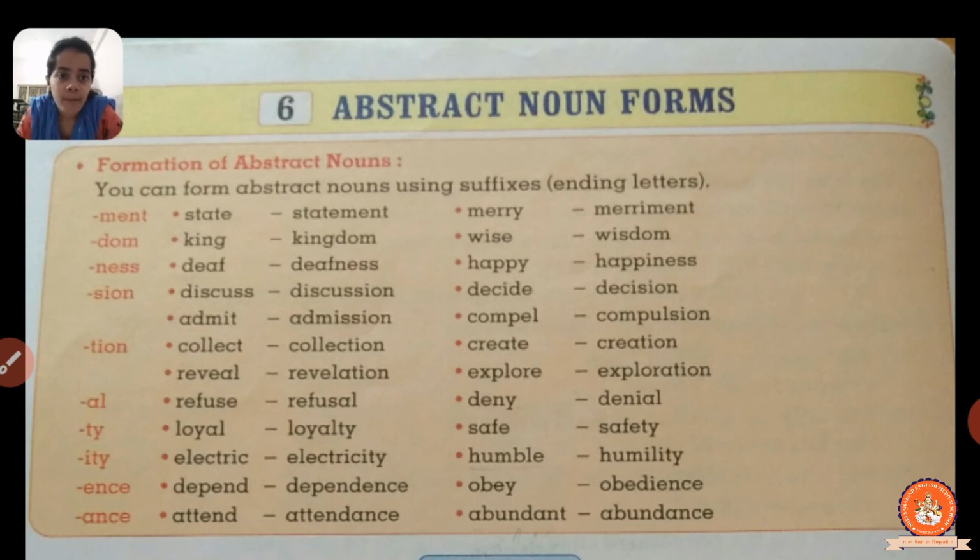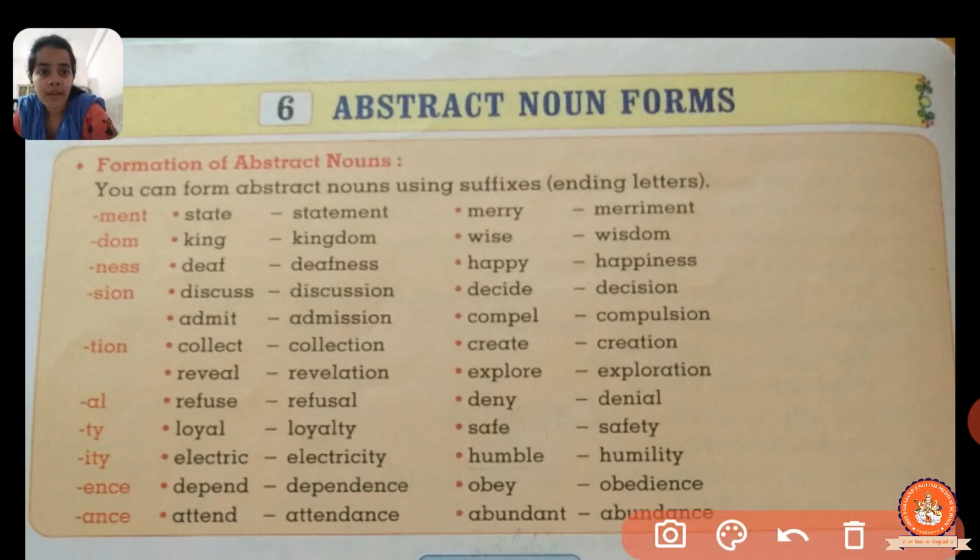So these are the examples which we saw over here about the formation of abstract nouns, how the abstract nouns are formed and what are the suffixes, or you can say the ending letters, okay. What we are doing, we are just adding the ending letters in all the abstract nouns, okay. We are not changing the beginning, we are not adding any prefix, we are just changing the ending letters, all right. So this we saw about the types and formation of abstract nouns, in which we are putting the suffix into it and changing the word, all right.